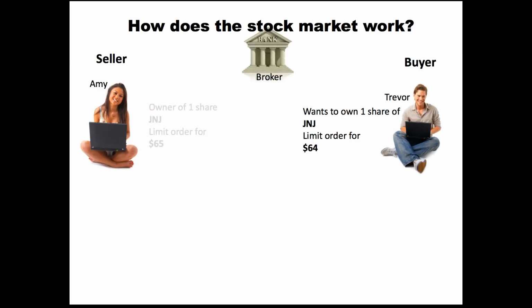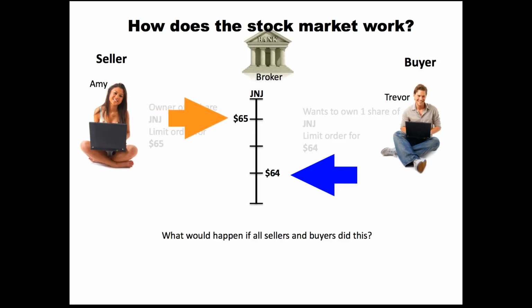Now we have Trevor, who wants to buy one share, and he puts in a limit order for $64, meaning if he's going to buy it, it has to be $64 or under. He's not paying a penny more than $64 for one share of Johnson & Johnson. As we look at this chart, it's not just pinpointed on 65 and 64. For Amy it's 65 or greater, and for Trevor it's 64 or less. So in this scenario, if they were the only seller and the only buyer of that one share, you would see no trades executed, because there's a discrepancy and they can't agree on the price.